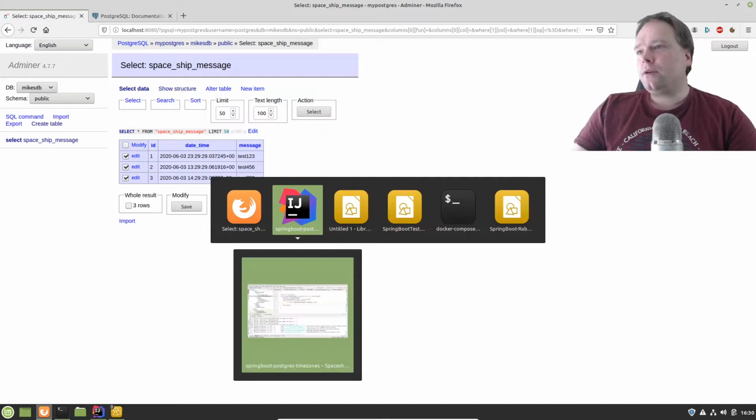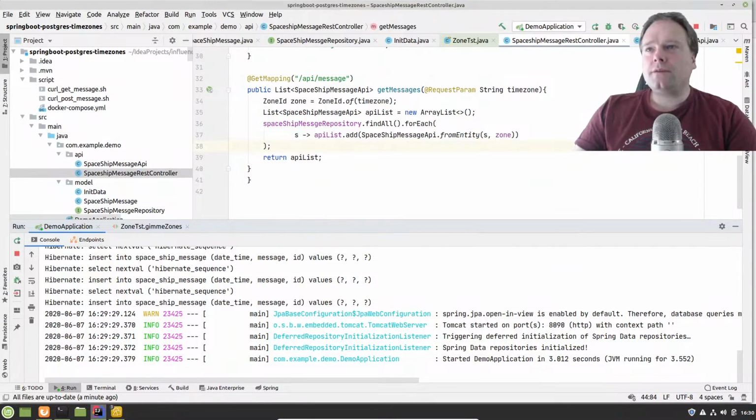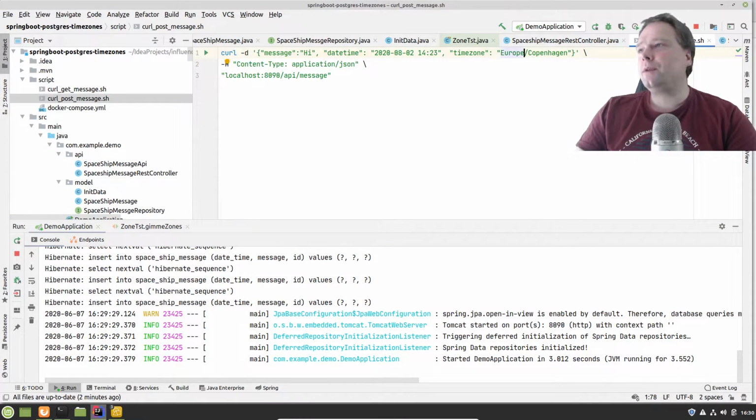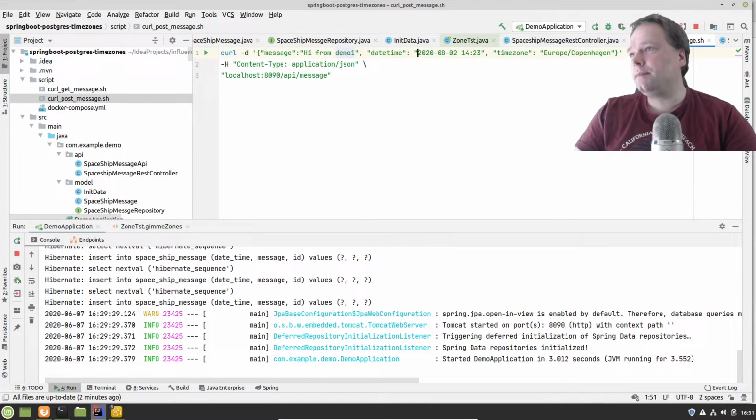Really cool. So let us use the API. I've prepared some curl scripts right here. One is a post script. I'm writing hi. We can write hi from demo. One like this. This is the date time. I just type something right here. This is September the 2nd, and then 14:23. And the time zone I have selected should be Europe/Copenhagen. So that's my time zone.